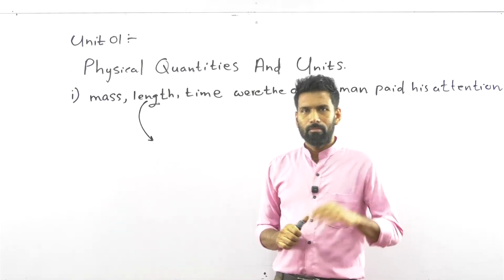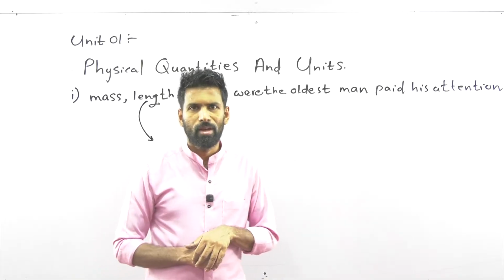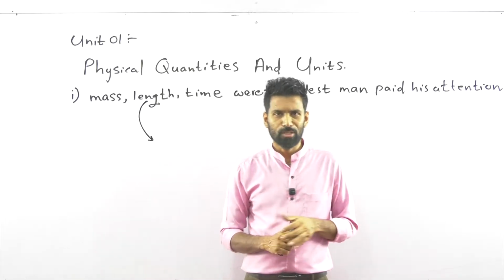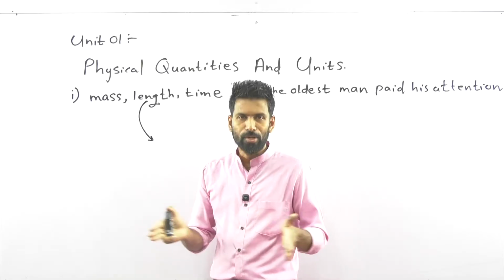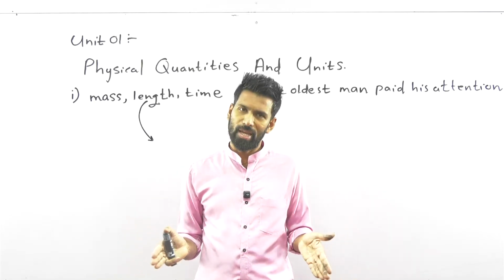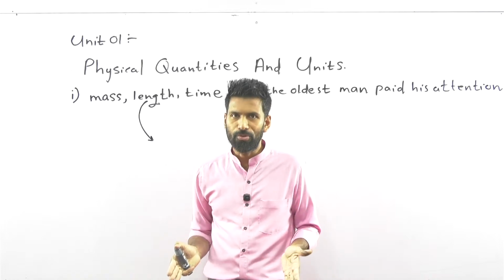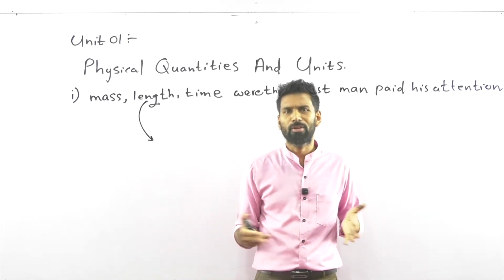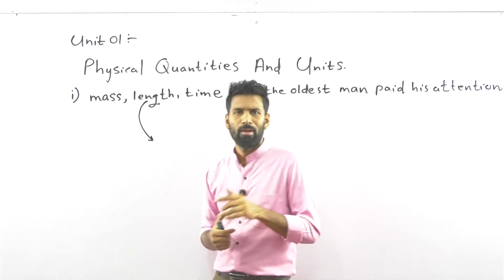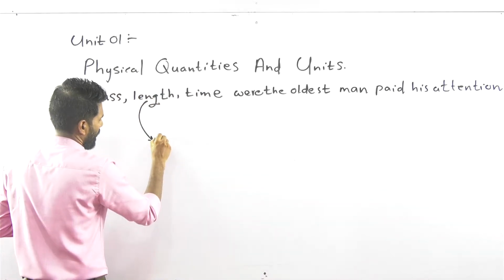In those days, man was in the jungle. Did he use meters to measure length? The gap between 2 points is the physical quantity length. To measure a physical quantity, there should be a unit. So what were the oldest units that were used to measure the length? Have you heard something called handspan?